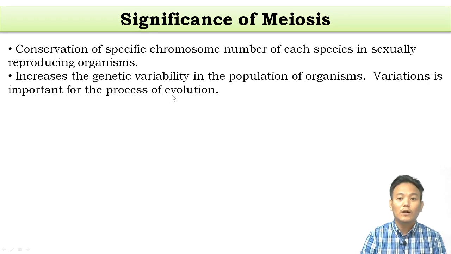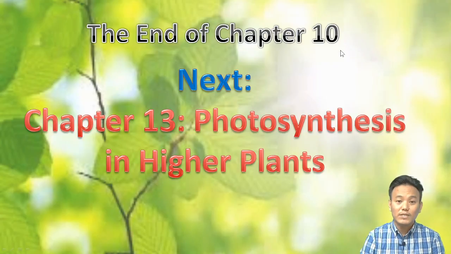Okay, so with this we have come to the end of chapter number 10, which is cell division and cell cycle. Next time, chapter number 13, photosynthesis in higher plants.